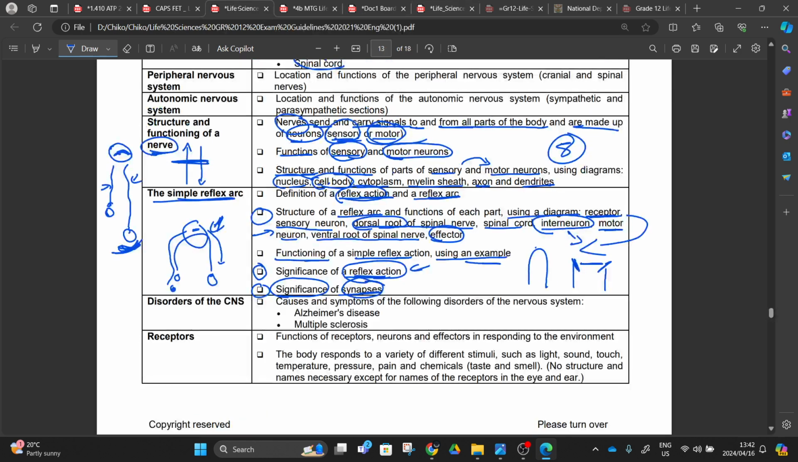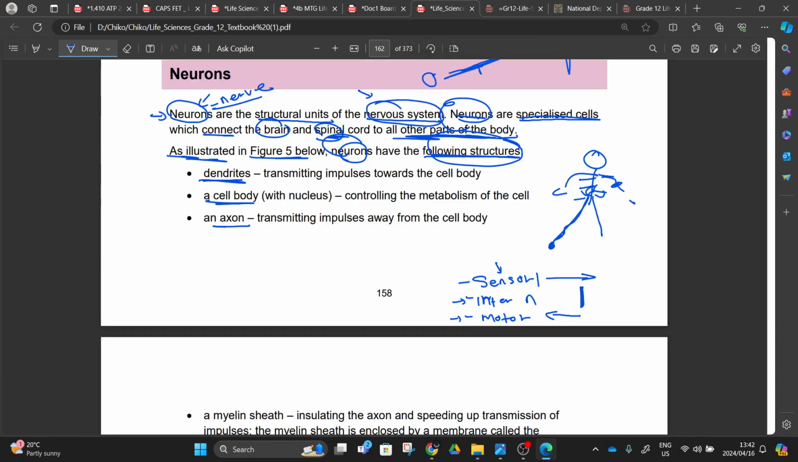We did this in our examination guideline, that you have to learn, you have to see the structure, you have to be able to identify the nucleus, the cell body, the cytoplasm. This makes up the cell body, and the myelin sheath and the axon and the dendrites, right? In our textbook, that's what they're saying. They say these neurons here have the dendrites, means that we have the effector, and then from the effector we'll have the motor neuron.